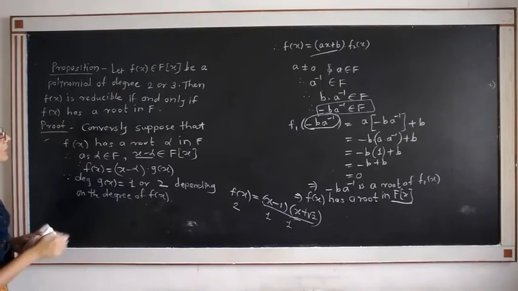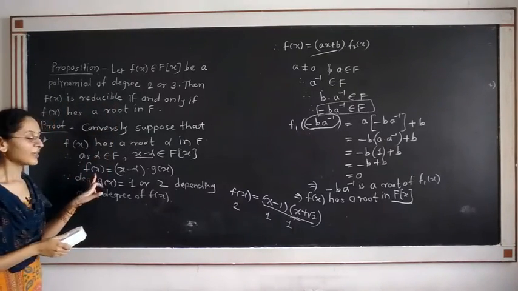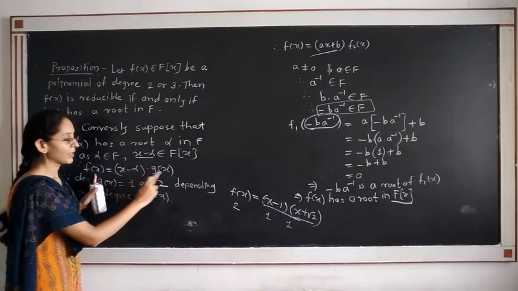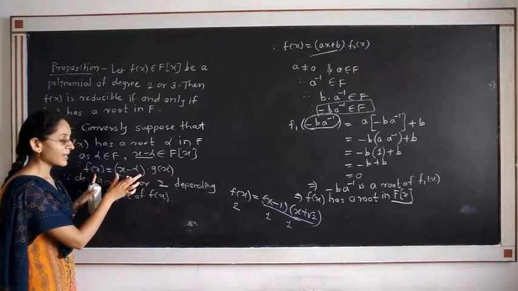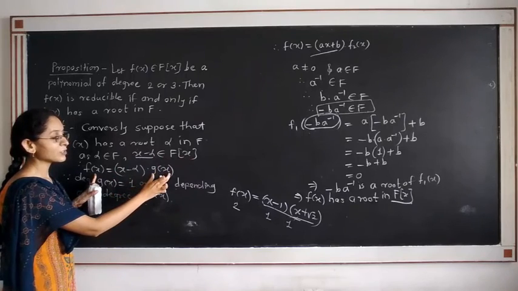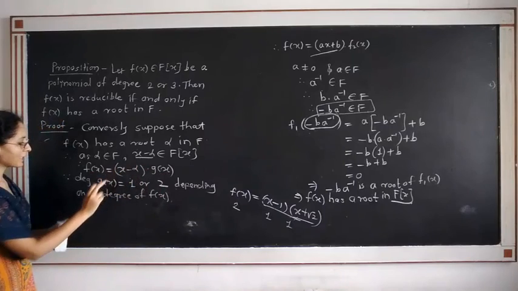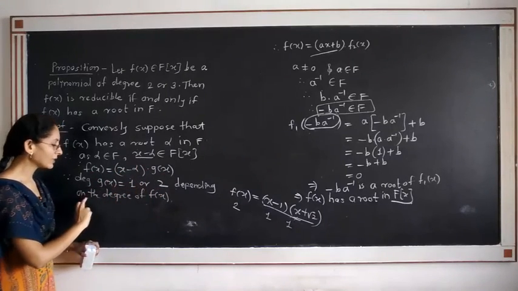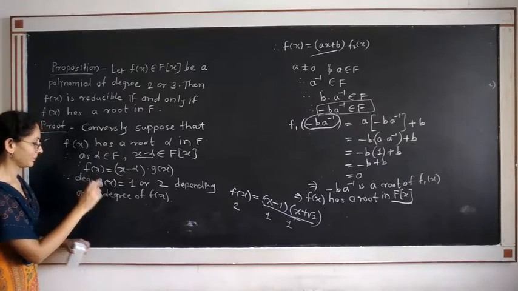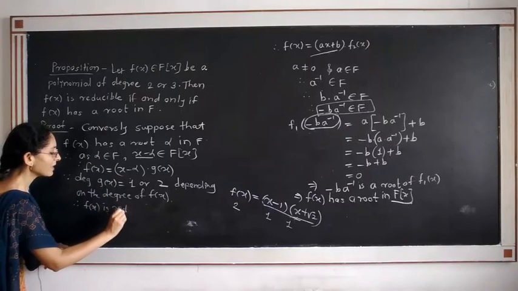Now what do we have to prove? We have to prove that f(x) is reducible. Now see, f(x) is a product of two polynomials, x minus alpha and g(x). x minus alpha is a linear polynomial in F[x], and g(x) is also a non-constant polynomial, which may have degree 1 or 2 depending on the degree of f(x). Therefore, f(x) is a reducible polynomial.